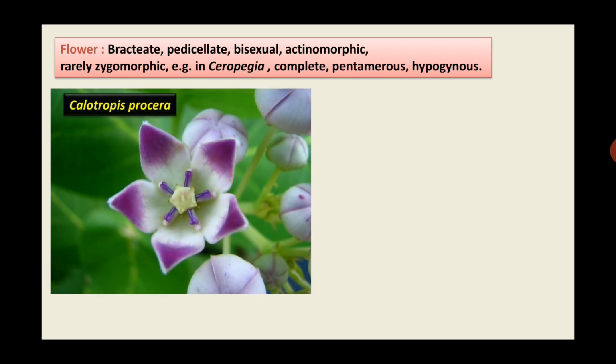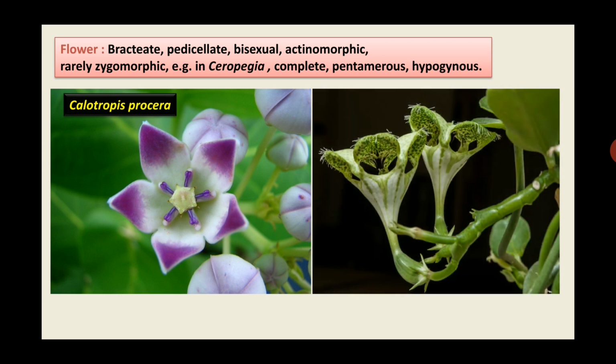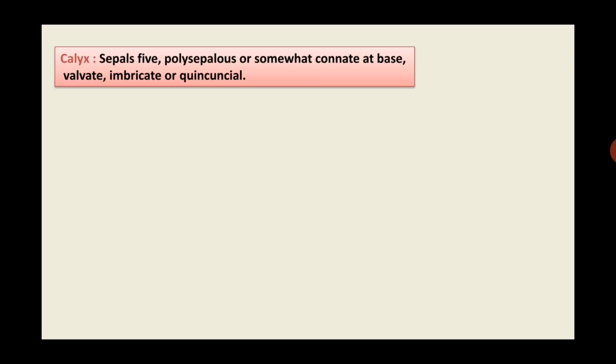So here you can observe the Calotropis procera flower, which is actinomorphic, and Ceropegia flower, which is zygomorphic. Calotropis procera is having radial symmetry and Ceropegia is having bilateral symmetry. Then the first floral whorl, that is calyx. Sepals are 5, polysepalous or somewhat connate at base. The number of sepals is 5.